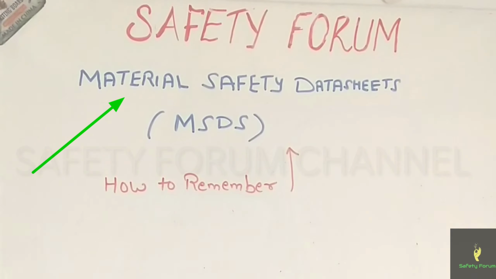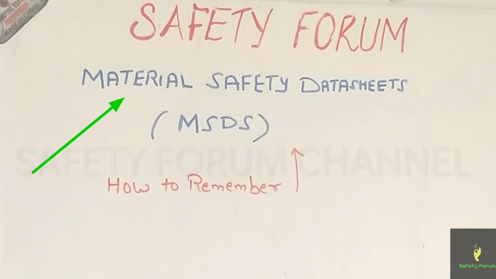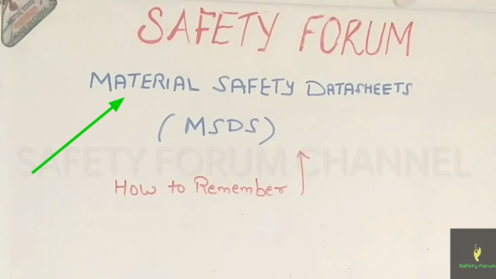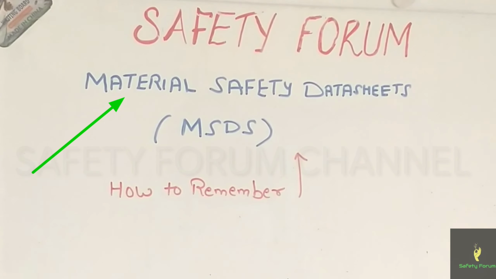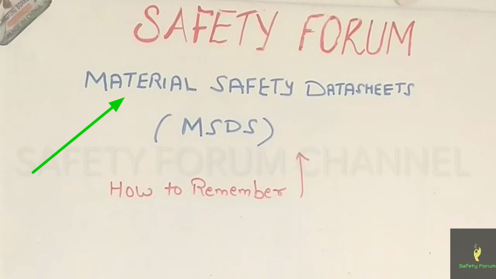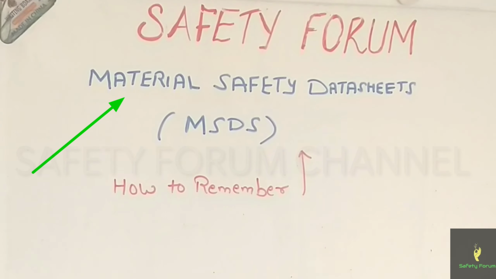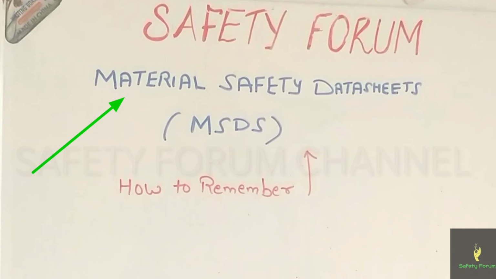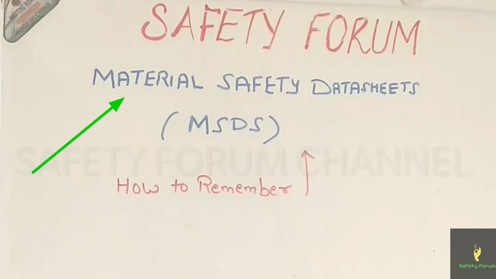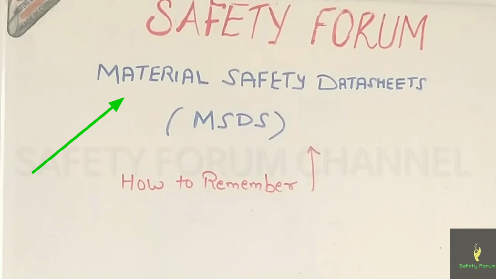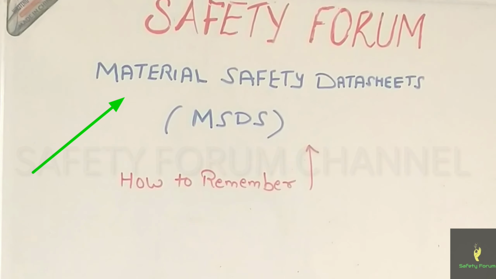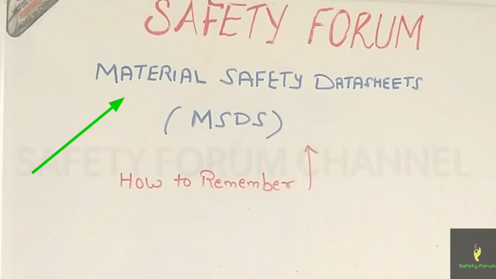Today we will see 15 or 16 important pieces of information about the material safety datasheet, which is also known as MSDS. This video will be very useful for all NEBOSH students, for people going for job interviews, and for those of you who are working on site. It is very important to know what contents are included in an MSDS.